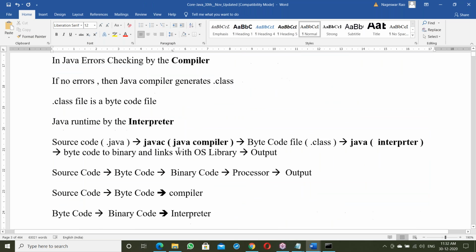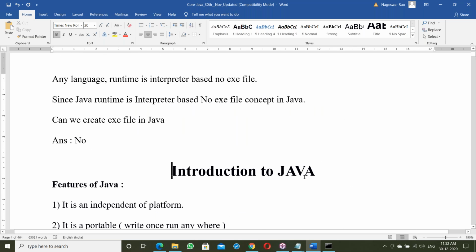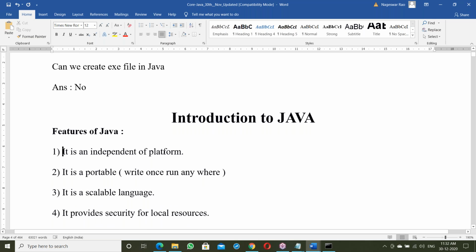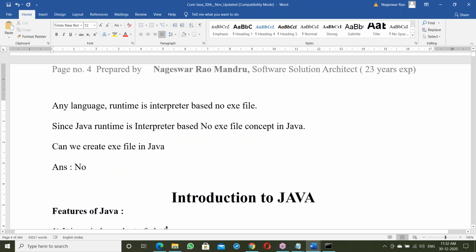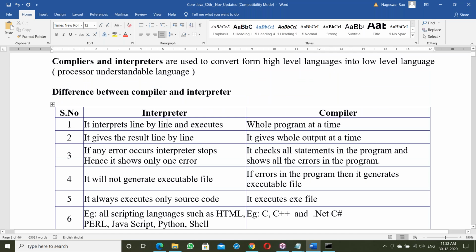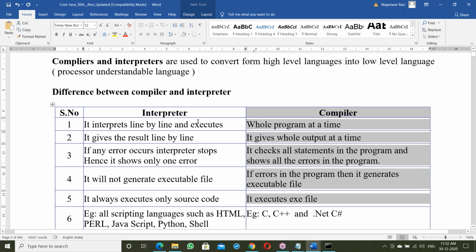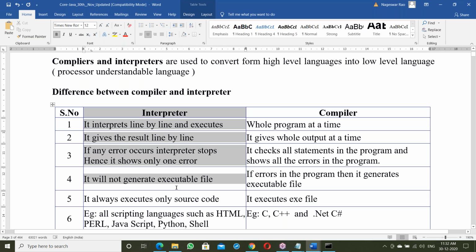Java depends on this. How Java is working, Java starting. So, platform independence. To understand platform independence, first of all, you must have knowledge of the exe file. What is an exe file and all this? Here, with the compiler, it generates an exe file, but the interpreter-based one does not generate an exe file.